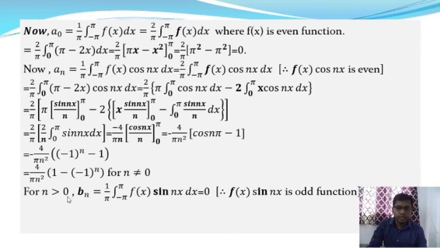Now for n greater than 0, b_n is equal to 1 by pi into integration over minus pi to pi f(x) into sin nx dx. And you know, sin nx is an odd function and f(x) is an even function. So the product of an odd function and an even function is an odd function. And now from the properties of odd functions, you know, integration over minus pi to plus pi of f(x) dx is equal to 0. Therefore b_n is equal to 1 by pi integration minus pi to plus pi f(x) sin nx dx is equal to 0. So the coefficient b_n is equal to 0.